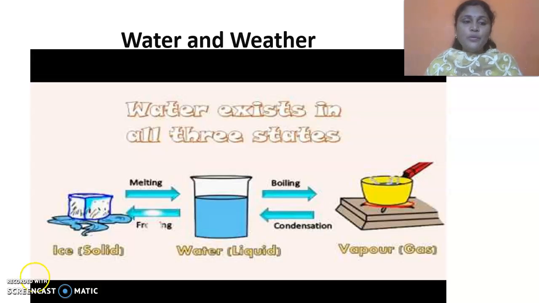Okay, now moving to the next lesson, water and weather. What are the different states of water? Water exists in three states. One is ice, and then water, and then water vapor.